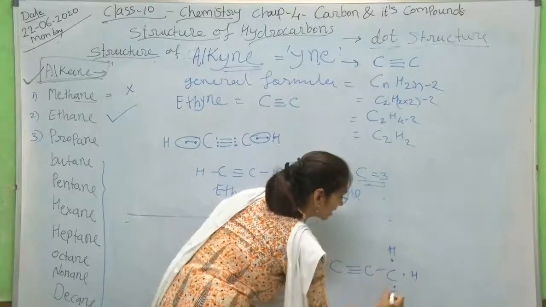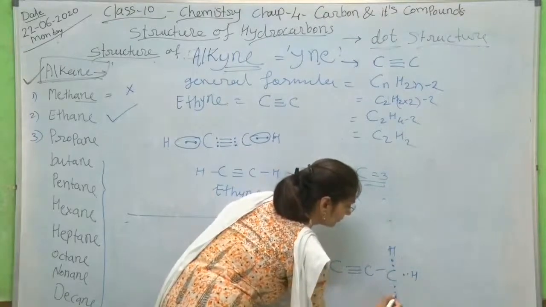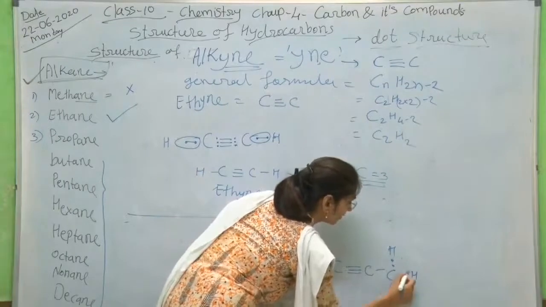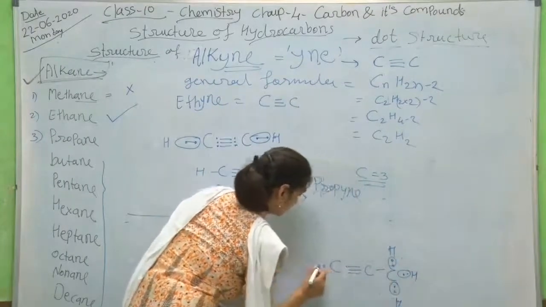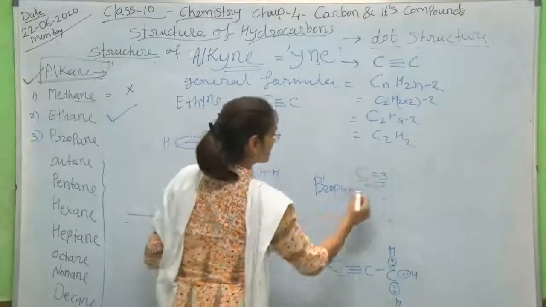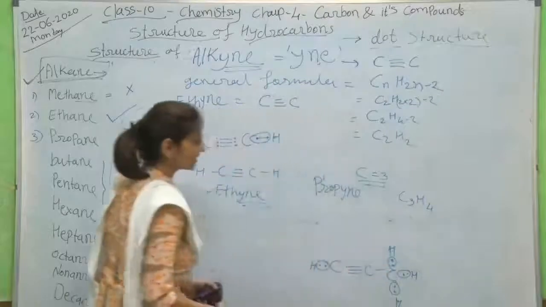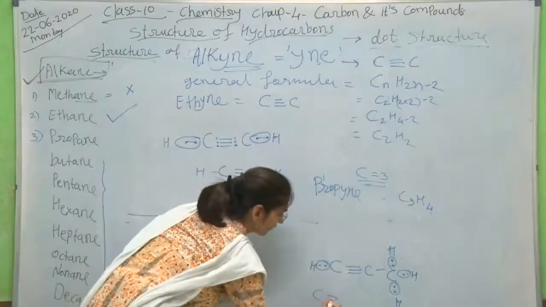So H atom, H atom, H atom will each form one covalent bond here. So 4 hydrogen atoms are attached in total, C3H4. Means the structure will be like that.